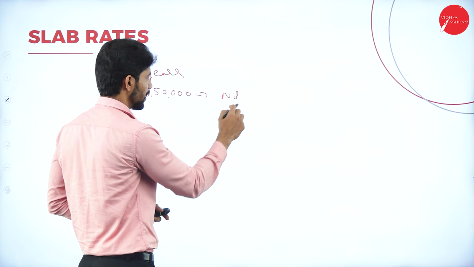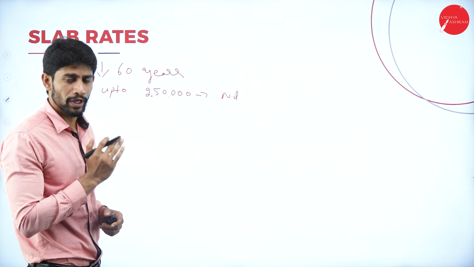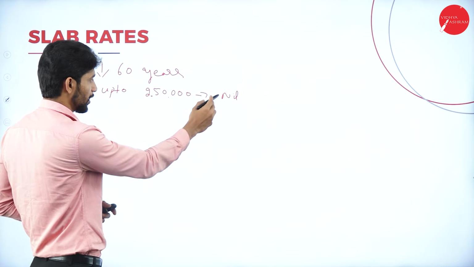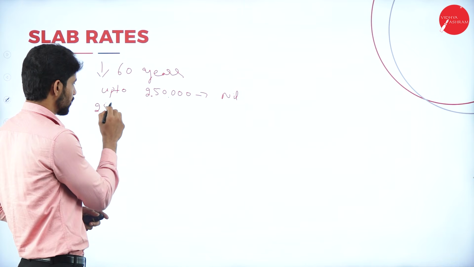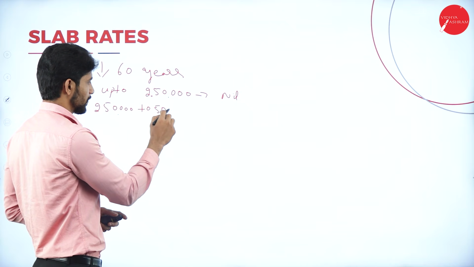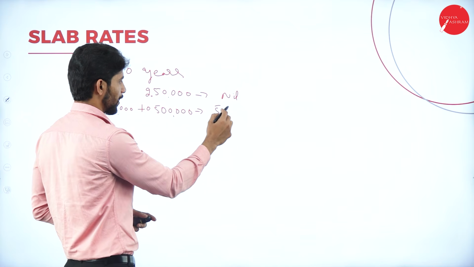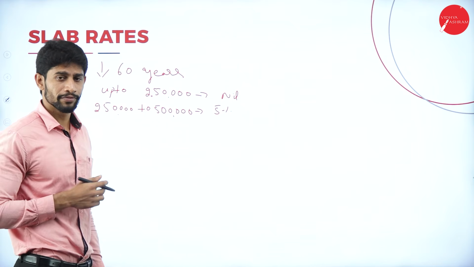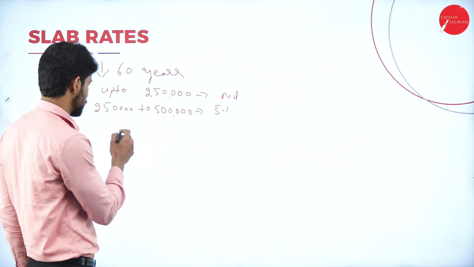You need not pay tax to the government. If the assessee is earning up to 2,50,000 and his age is less than 60 years, he need not pay tax. Next, 2,50,000 to 5 lakhs, it is 5%. If the assessee is earning between 2,50,000 and 5 lakh, then the tax applicable is 5%.